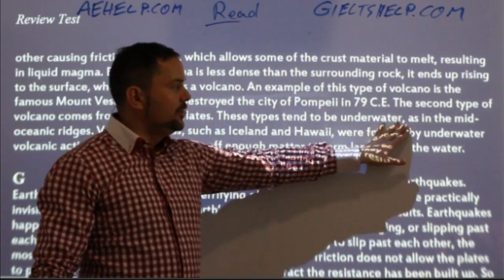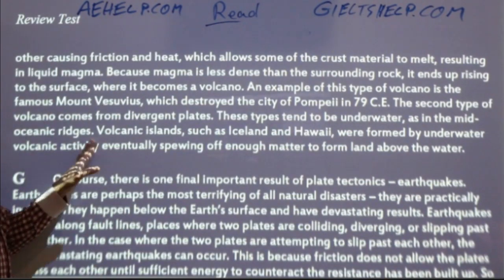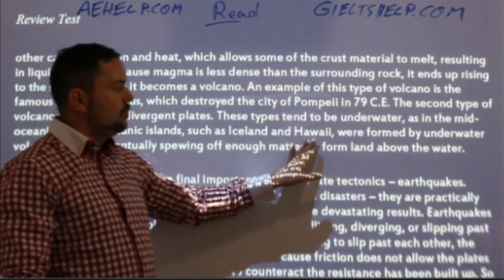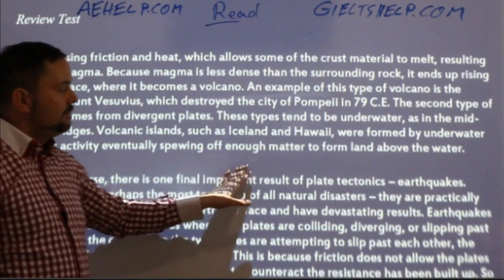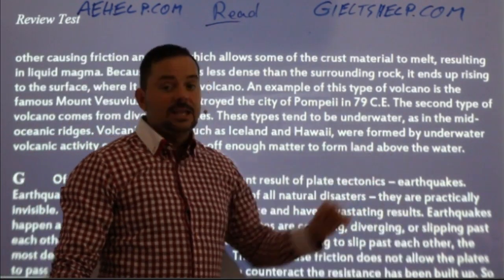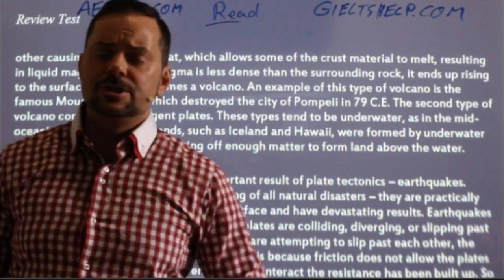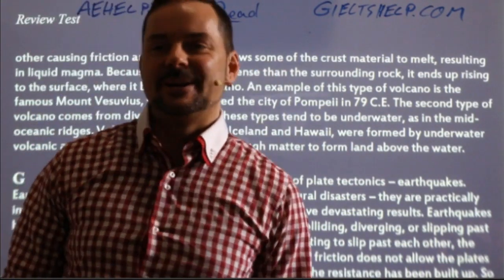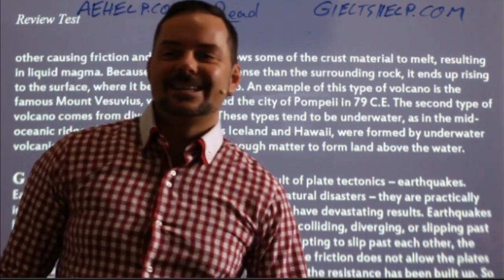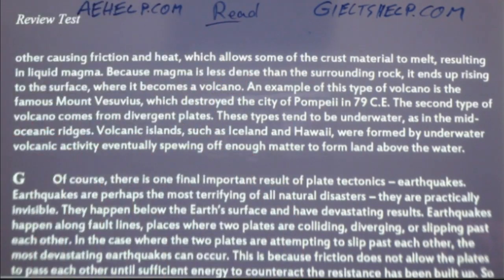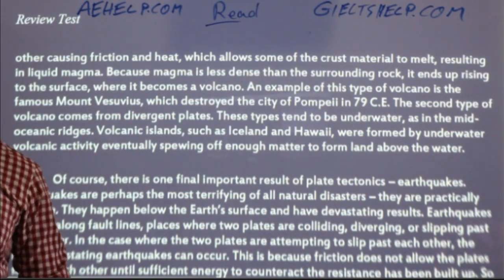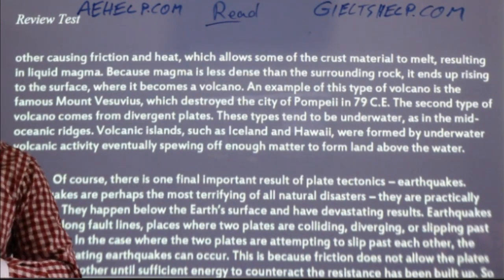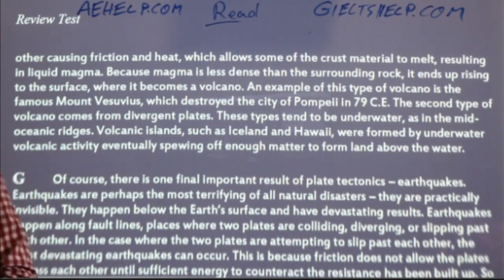These types tend to be underwater, as in the mid-oceanic ridges. Volcanic islands, such as Iceland and Hawaii, were formed by underwater volcanic activity, eventually spewing off enough matter to form land above water. Students, very simply, in one word, what is this paragraph about? Just one word, okay? And when you see a word repeat over and over again, it's a good idea that that's what the paragraph is about. It's the right idea. So what is this paragraph about?